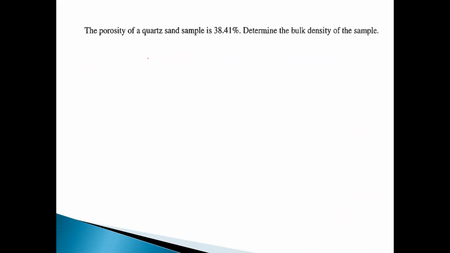This is again the porosity of the sample of sand, which is 38.41%. Determine the bulk density of the sample.